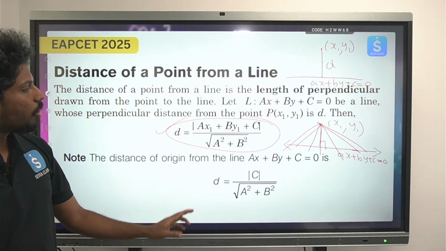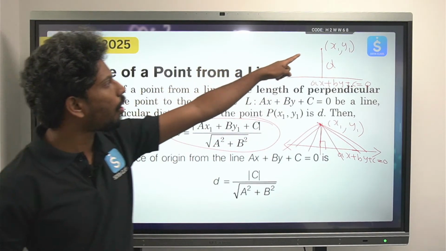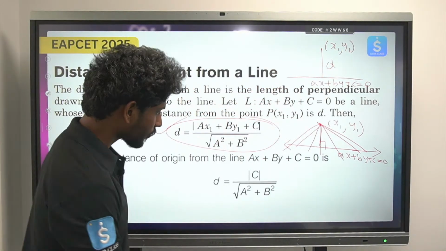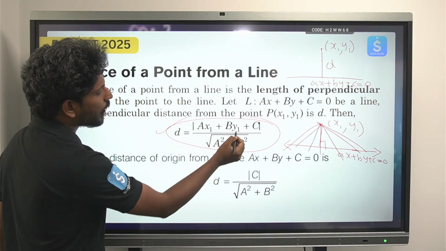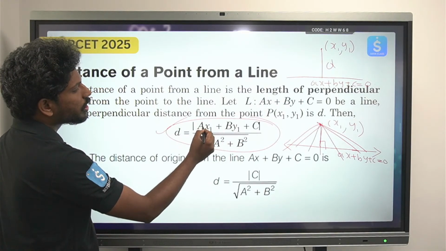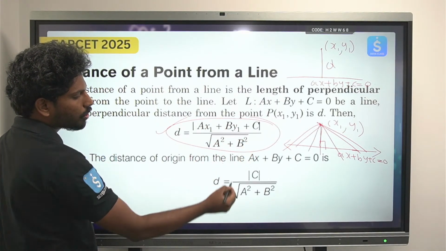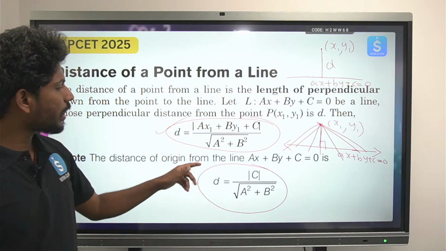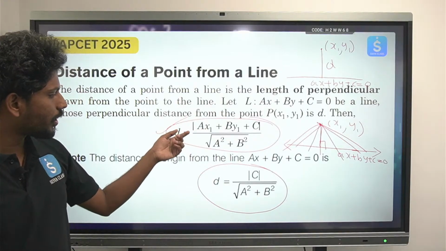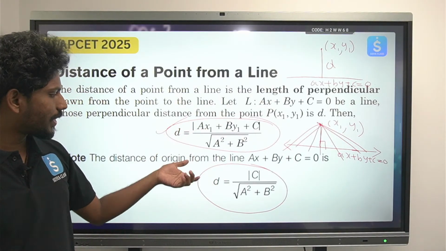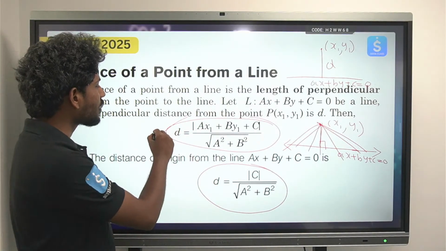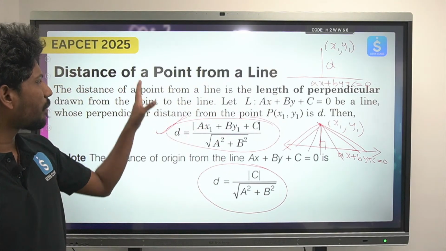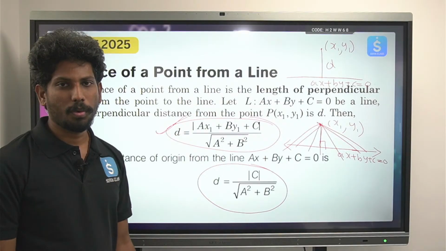But if the point is the origin, that is (0, 0), then just in place of x1 and y1, if you put 0 and 0, we get the modulus of c divided by the square root of a square plus b square. Again we arrive at a formula; it is a corollary of the above formula. From the formula above, we can find the distance from the origin. So this is the distance from a point to a line, and this is the distance from the origin to a line. This is a brief introductory part about the distance of a point to a line.